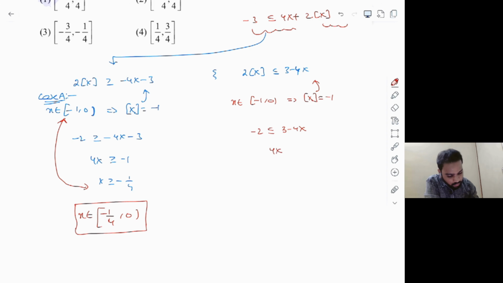So finally, you get 4x ≤ 5, which is x ≤ 5/4. But once again, you should not forget to take the common part of this with the original interval of the case. So what is the common part of x belongs to [-1, 0) and x ≤ 5/4? It is clearly [-1, 0).